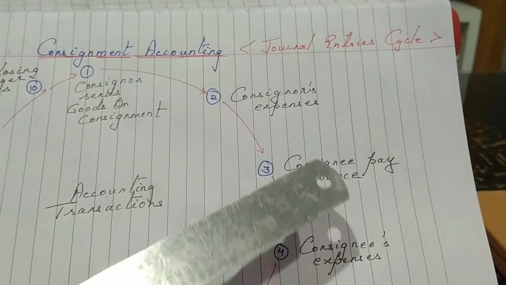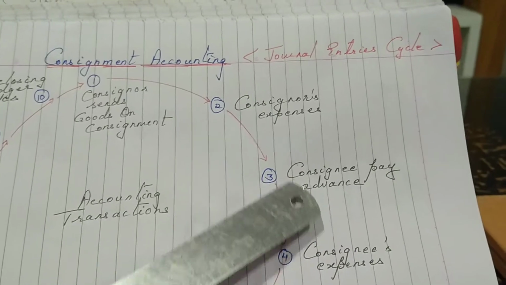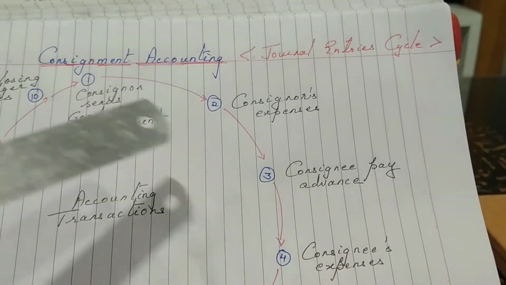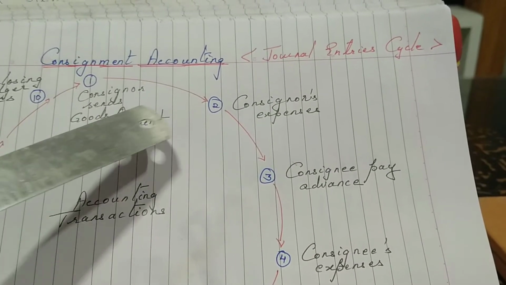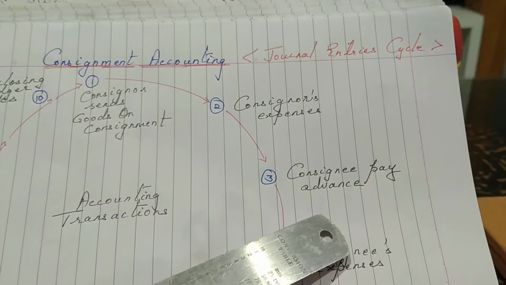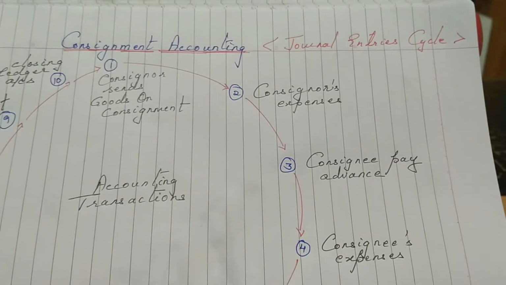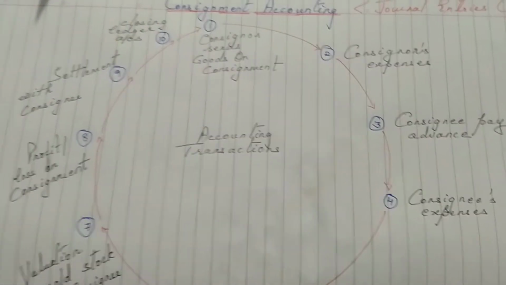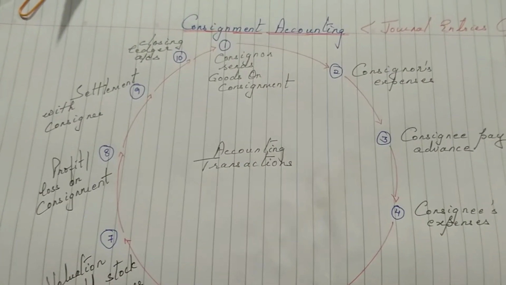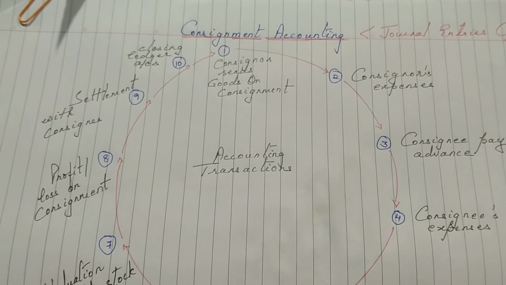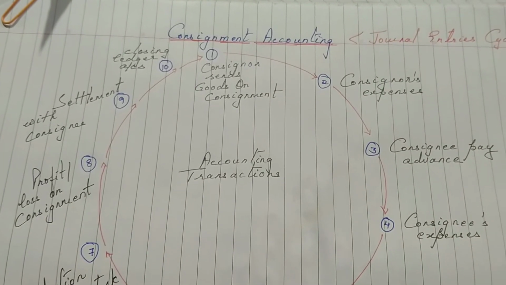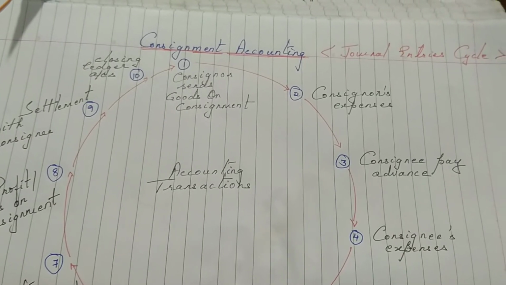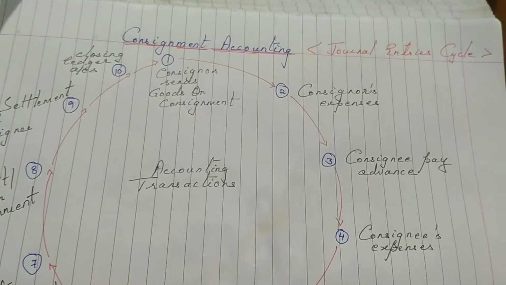Advance means what? It will be paid back to the consignee. So this is a kind of guarantee amount which the consignee keeps with the consignor, and later the consignor will pay it back. For example, it's very common these days that when we take a house for rent, we pay an advance of the rent, say 2 months advance, and later when we are vacating, this 2 months advance will be given back to us. So it is a kind of guarantee which the owner keeps with him or her.